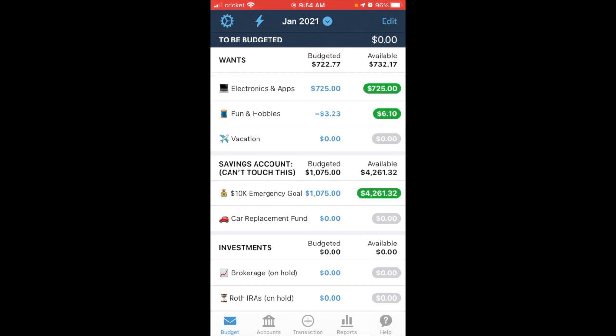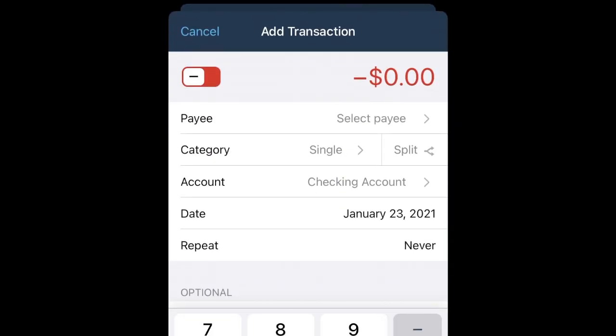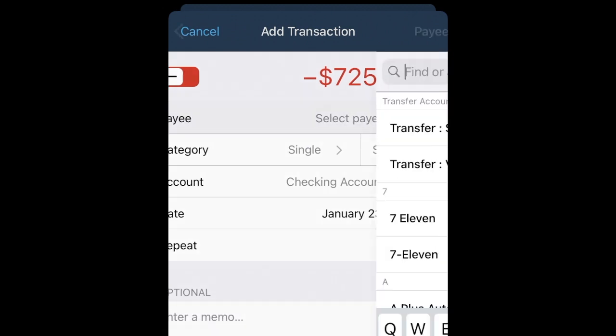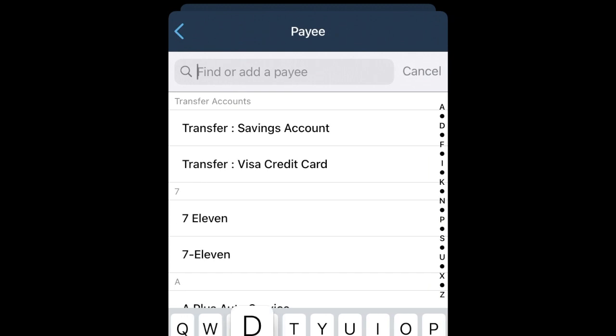All right, so next thing we're going to do is we're going to pay back Dad, and we are doing that through a check. So we're going to go ahead and add that transaction right now. At the bottom of the screen, I'm going to do my plus transaction to show you how we would write a check. And the check is for $725. So what we did was he offered to order it, and then we're paying him back the $725 via a check.